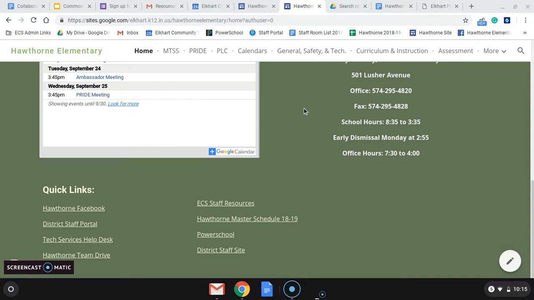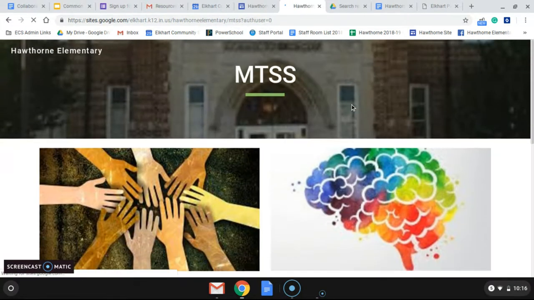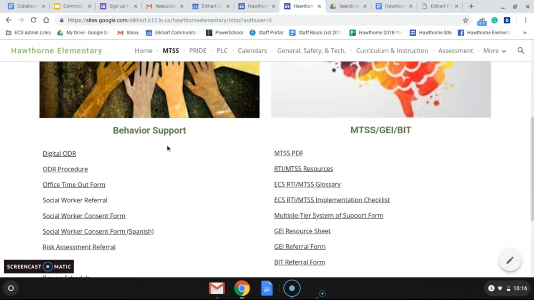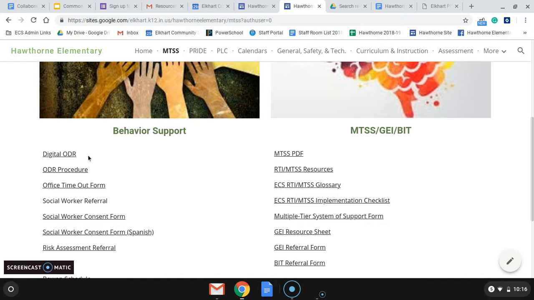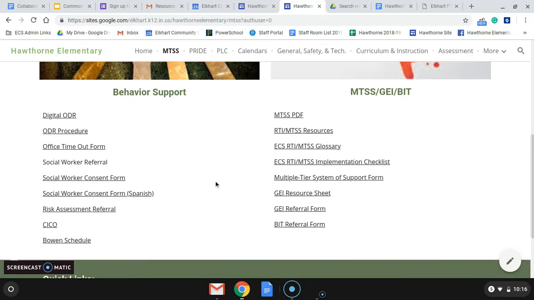One of the new pages that we have for this year is the MTSS page. We've broken it down into behavior support and then GEI and BIT. Under the behavior support side, you have your ODR form, ODR procedure, and office timeout form. Those have all been updated for the 2019-2020 school year. Some things that were added were social worker consent, risk assessment, and then the whole check-in, check-out procedure.